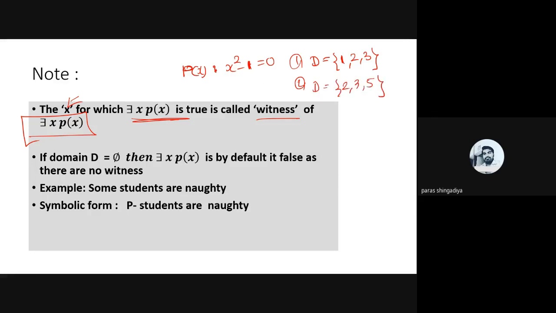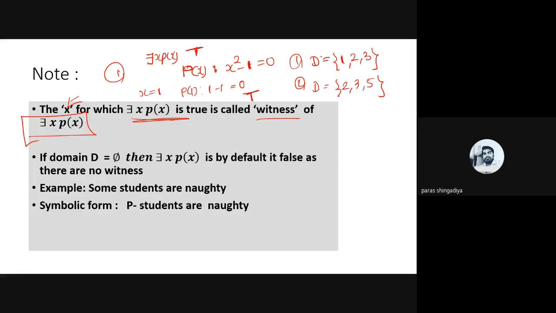For the first domain, we have to find such an x from the domain where P(x) becomes true. At x equal to 1 in the first domain, D equal to 1, 2, 3, what is the answer of P(1)? That is 1 minus 1, which becomes 0. So at x equal to 1, P(1) is true. So what is the meaning of that? For the domain D equal to 1, 2, 3, the answer of there exists x P(x) will be true.